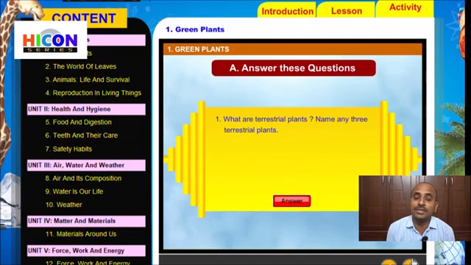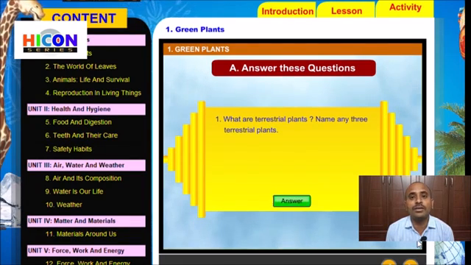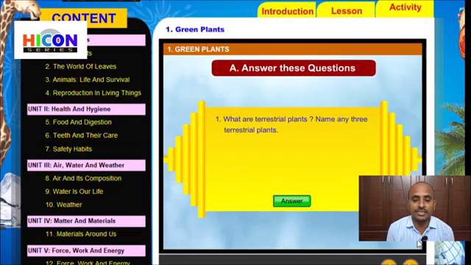There are 3 types of plants mainly: terrestrial plants, aquatic plants and insectivorous plants. And again, the terrestrial plants are classified into 4 types: the desert plants, plants of plains, plants of hilly areas, plants of marshy areas.